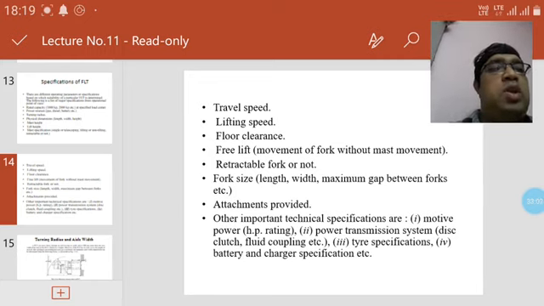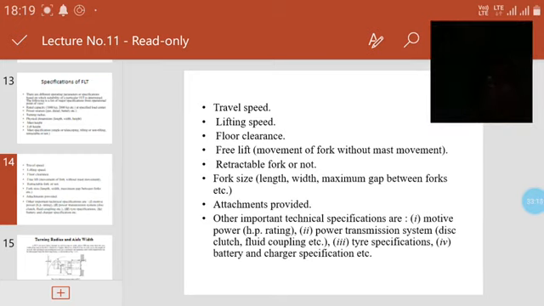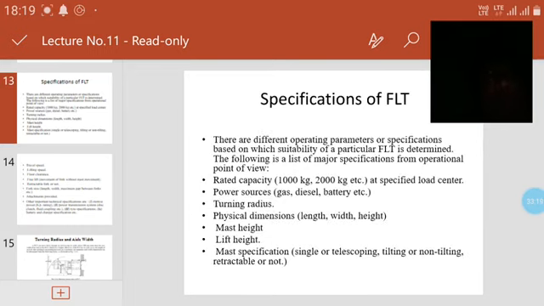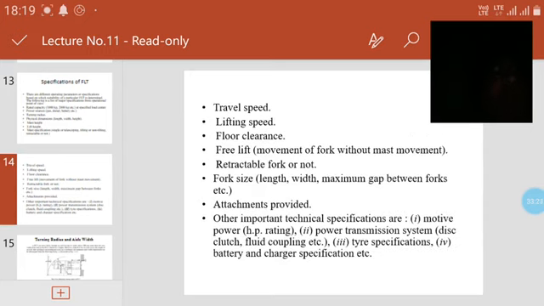Another thing is the lifting speed, the speed at which you have to lift your materials. According to your requirement, the lifting speed will be mentioned for your forklift trucks, and the floor clearance also will be required according to the specification of the forklift truck.